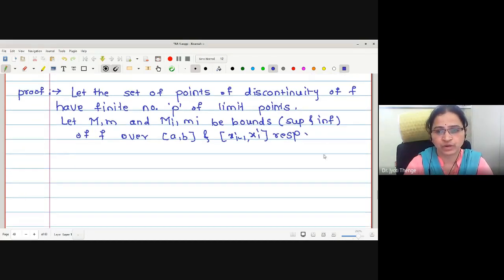Okay, now what we are going to do, we are covering those p limit points by subintervals.